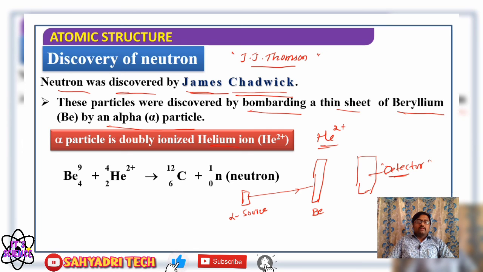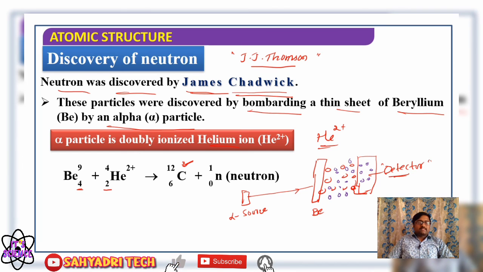Okay, well, when they observed the detector, what did they notice? Yes, carbon-12 isotopes are detected. Whatever atoms come out of the beryllium sheet, carbon-12 isotopes are detected. Along with this carbon-12 isotope, some neutrally charged particles were also detected. Some new particles were detected, and they carry no charge. Okay, that is the experimentation.